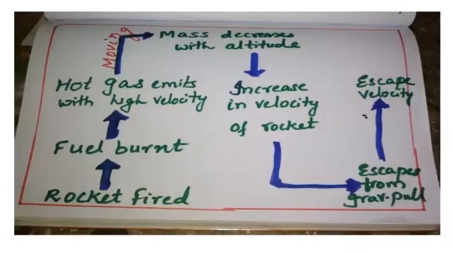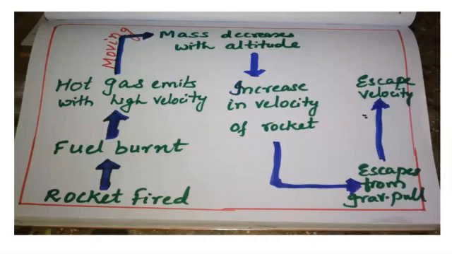Now, just a mapping I have done here. That is, when the propellant tank is full, what happens? The rocket fires, that is, it starts to ignite, and when the fuel is burning, what happens? The hot gases emit with very high velocity. It is given from the downward direction. So what happens when the gases are given down? The rocket starts moving upward. So as it is moving, what happens? The rocket mass will be reduced. Why is it getting reduced? Because the fuel is getting emptier and emptier.